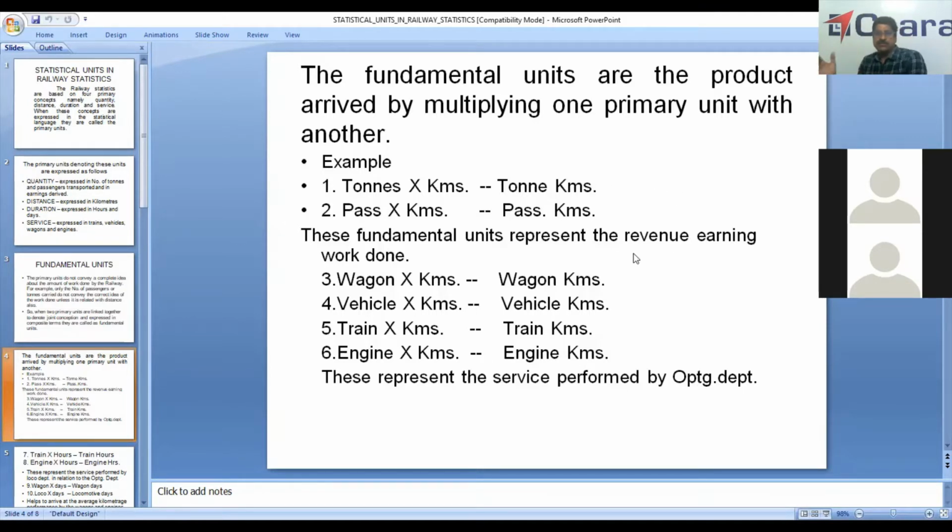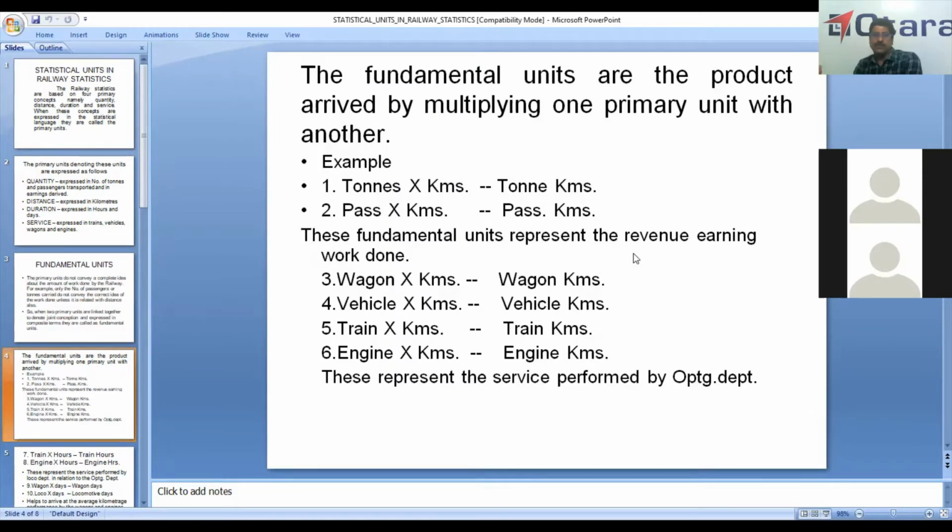Then wagon into kilometers. If a goods train has 50 wagons and it travels 100 kilometers, then 50 into 100 is equal to 5000 wagon kilometers. Similarly, vehicle into whatever the distance it travels. When there are 24 vehicles and they travel 100 kilometers, vehicle kilometers will be 2400.